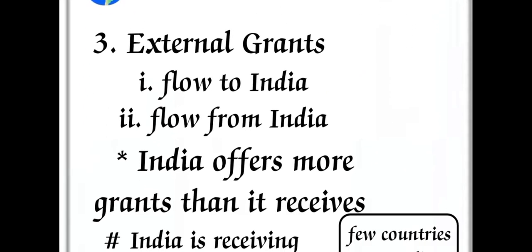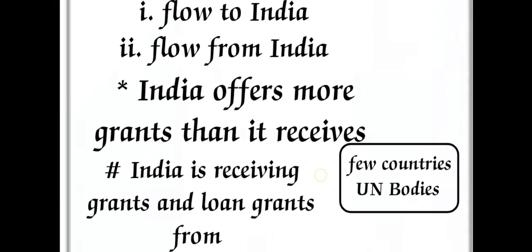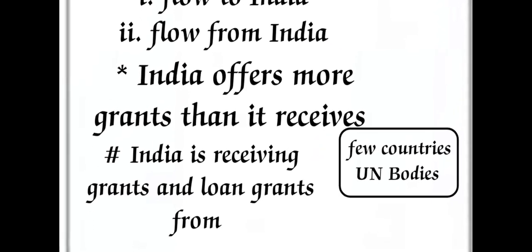Coming to the third one, external grants. It means some amount is flowing to India, and some amount is flowing from India to other countries. Here India offers more grants than it receives. Some countries give money to India, but India is always giving more grants to other countries than it receives.